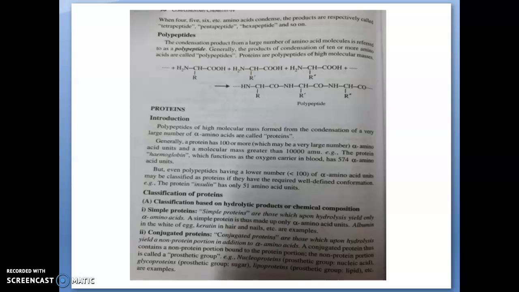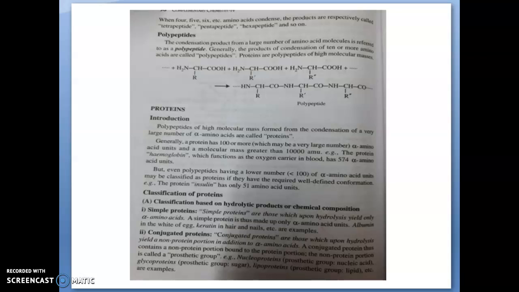And the last type is derived protein. Derived proteins are peptide fragments obtained by partial or incomplete hydrolysis of simple or conjugated protein.